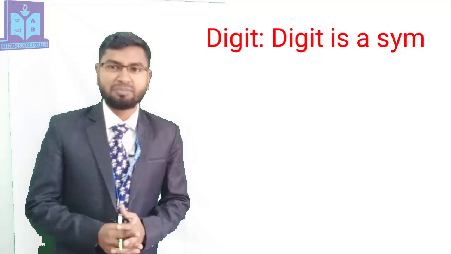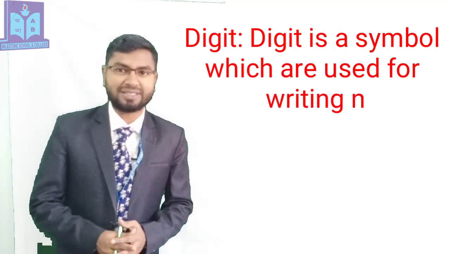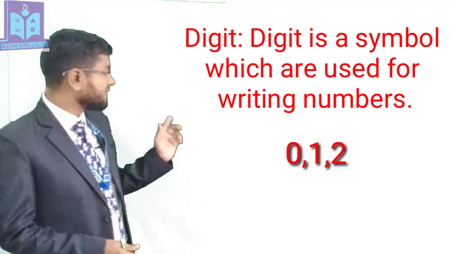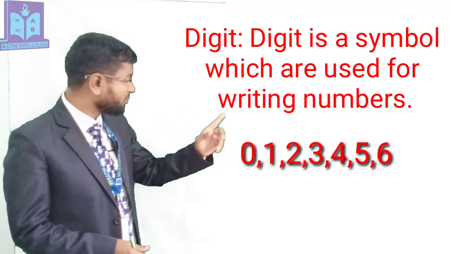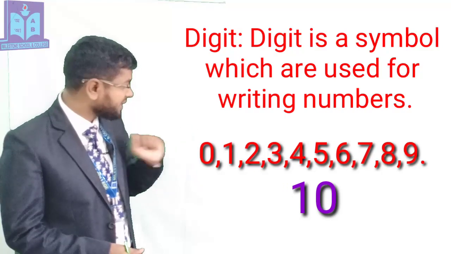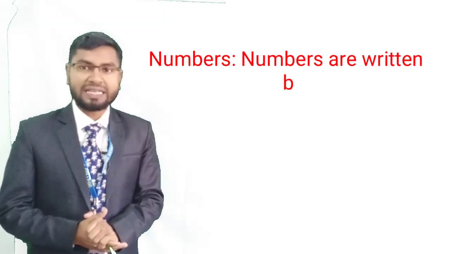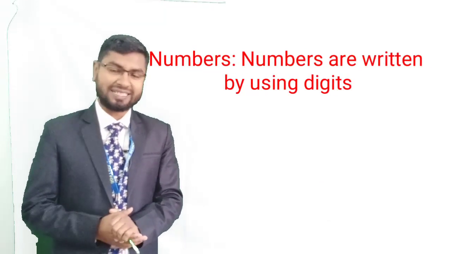How large? Digit. A digit is a symbol which is used for writing numbers. There are 10 digits in mathematics. There are 0, 1, 2, 3, 4, 5, 6, 7, 8, 9. 10 is not a digit. 10 is a number. To write this 10, we need 2 digits. So what is number? Numbers are written by using digits.